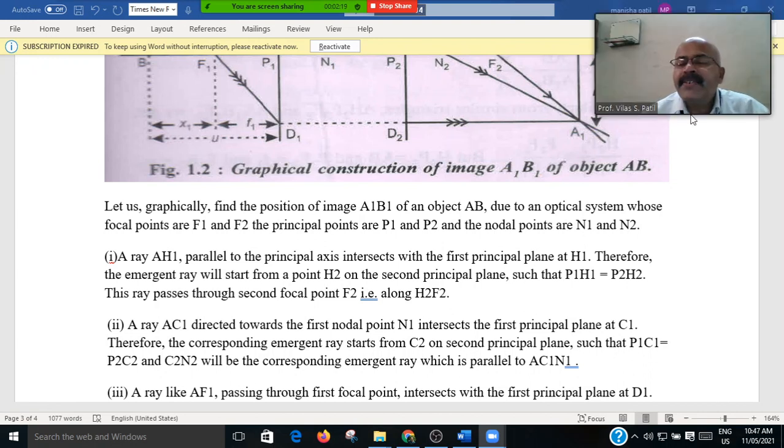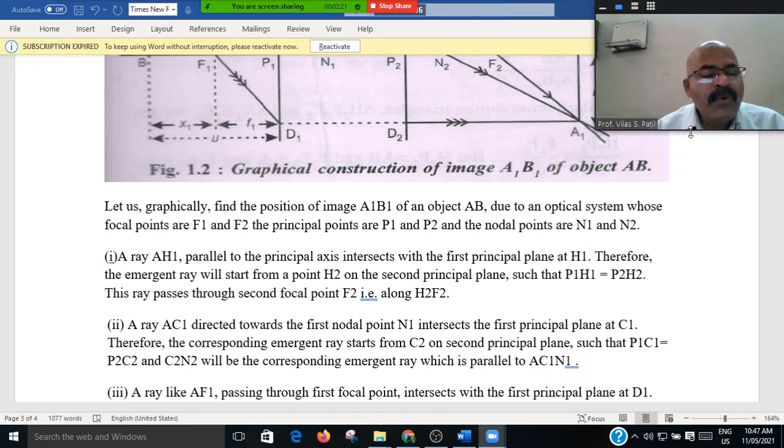See here, friends. We have come to the first point. We are going to see how we construct the cardinal points by the graphical method. That is the representation of the cardinal points by graphical method. The first ray AH1 is parallel to the principal axis and it will intersect the first principal plane at H1.